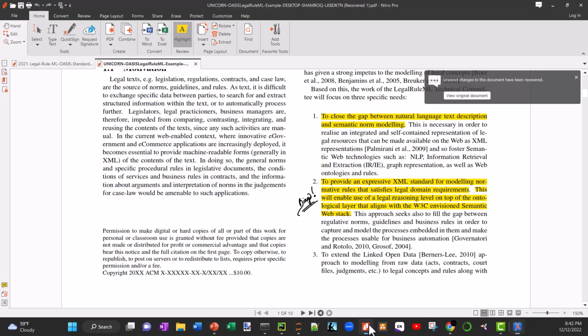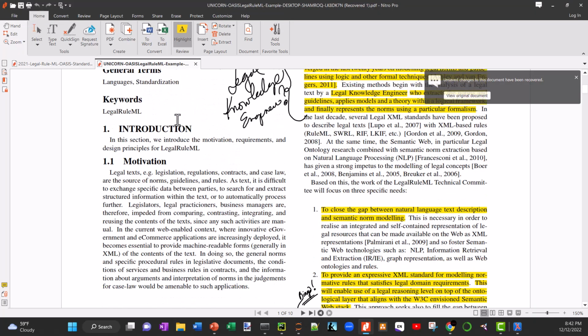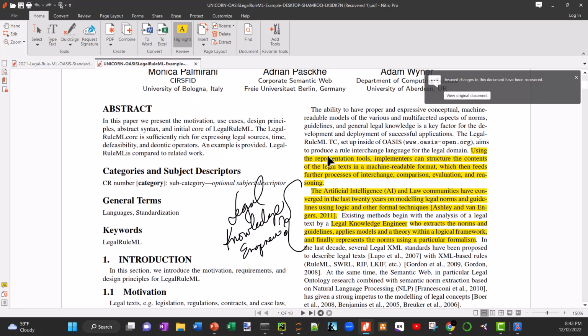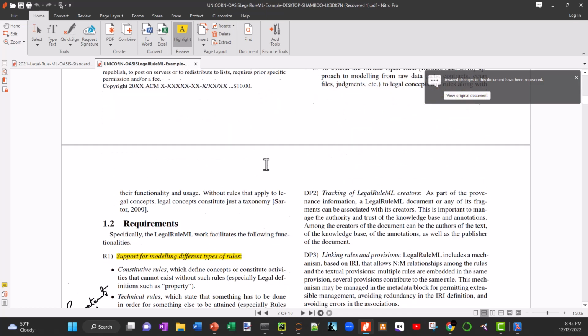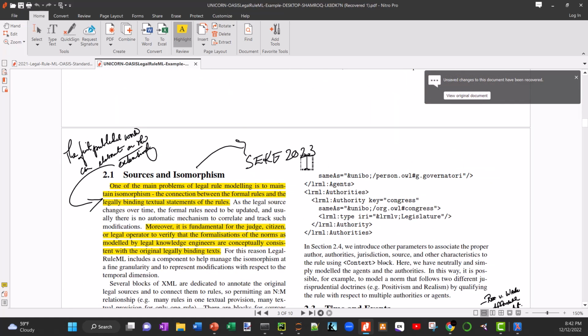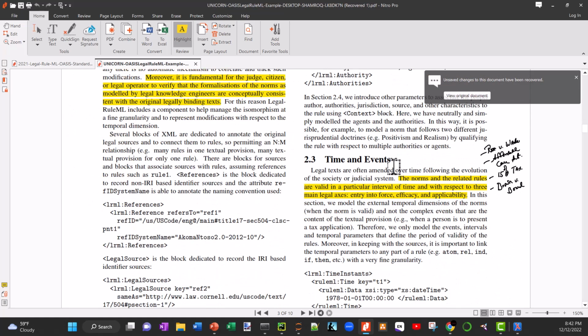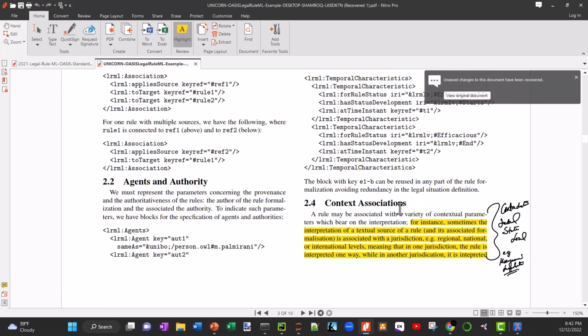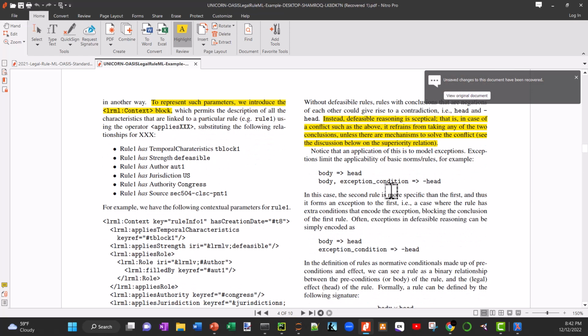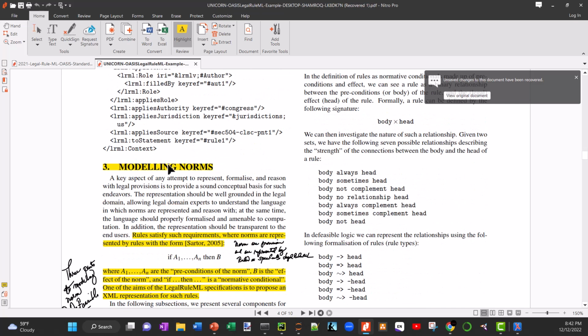And when we look at the specification here, or at least what it explains, I'm using this particular reference, the OASIS Legal Rule XML, to explain these in detail. So it talks about the pieces of it, and it provides some examples on how to do that and what the time and events are, and the context association, which I just talked about, the agents and authority, who's the author of the particular regulations, the defeasible representation here, as well as how you model them.